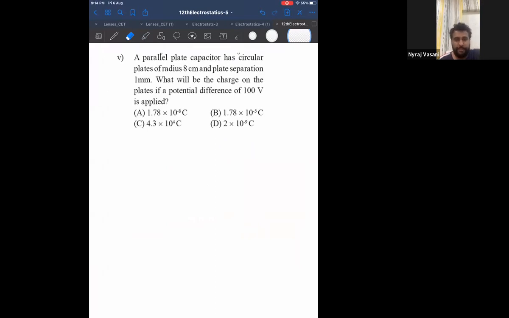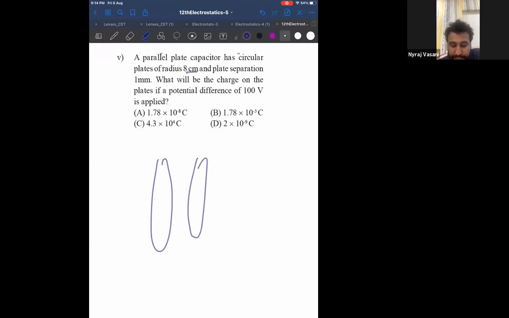Look at this question. A parallel plate capacitor has circular plates of radius 8 centimeter. Now you know there are two parallel plates, but both are circular in nature. And they have given radius 8 centimeter.